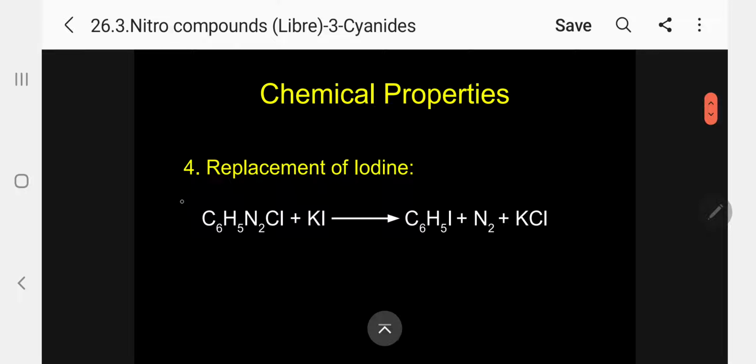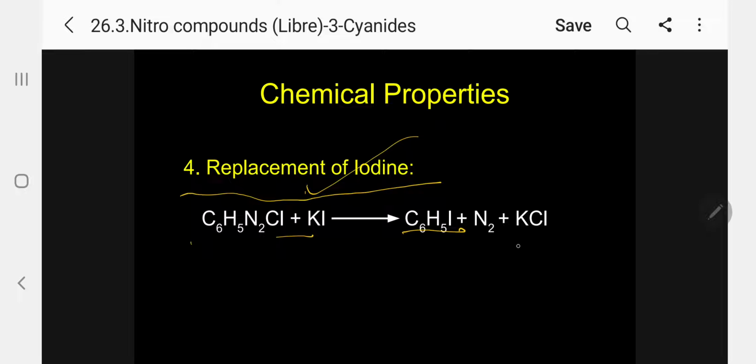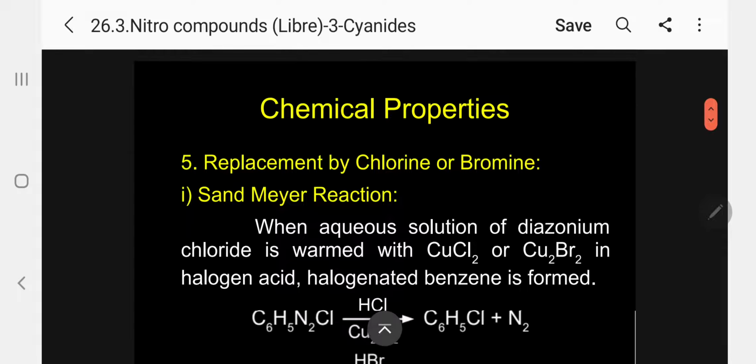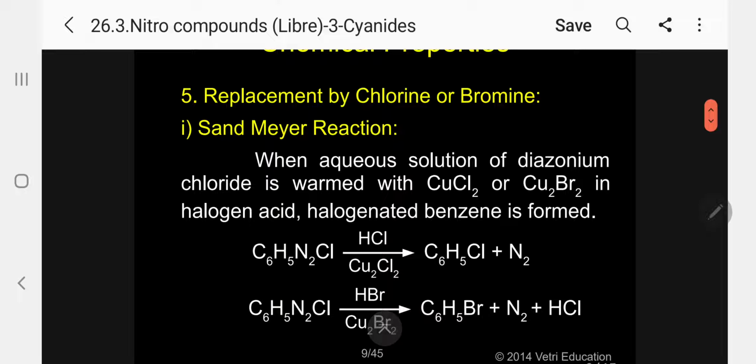The next one, a replacement by iodine. When you treat with potassium iodide, it forms iodobenzene, N2 and KCl. So if you want to prepare iodobenzene, normally direct iodination of benzene is not easy. It is not possible. So if you want to prepare iodobenzene, better you go for the diazonium chloride, heat with potassium iodide, you will get phenyl iodide. Please follow.